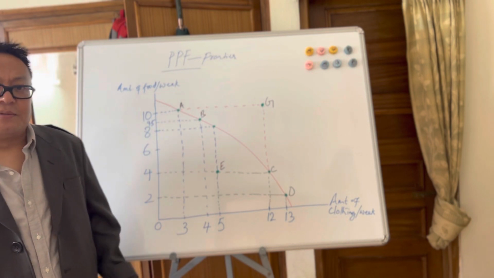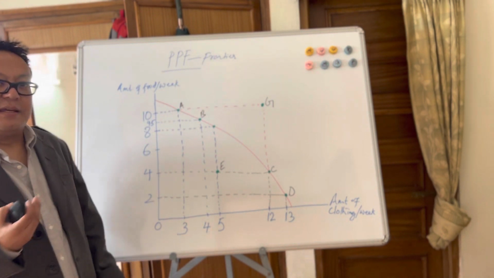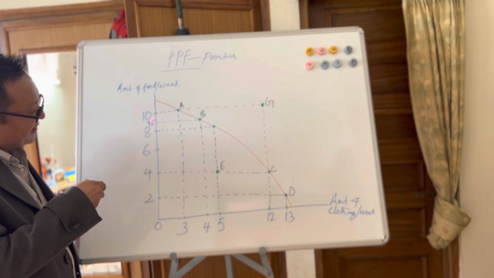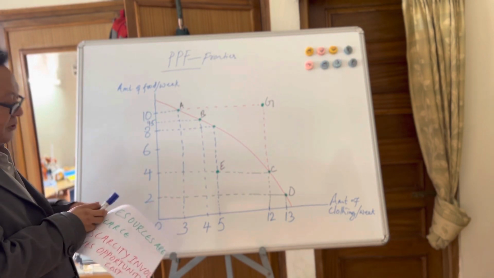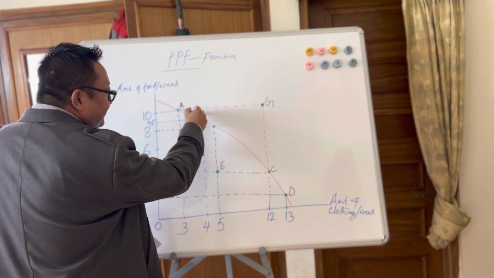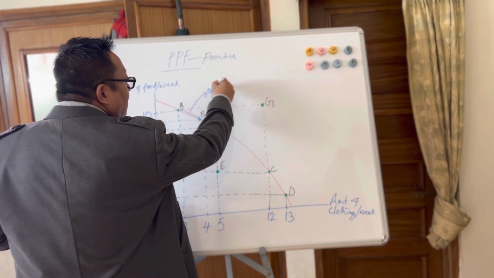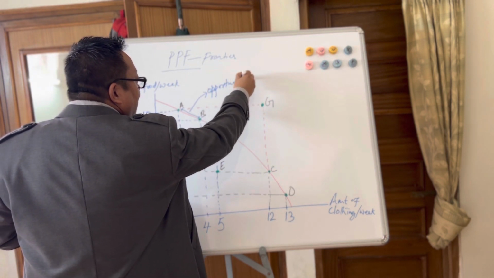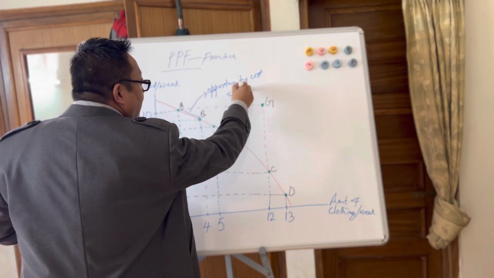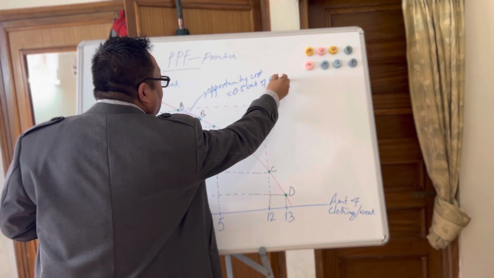First, let us understand something about trade-off. Trade-off means you are giving up something to gain something. For instance, to gain 1 unit of clothing, you are giving up this amount of food per week. So that means you are giving up this area. So this is called opportunity cost, which is equal to here 0.5 unit of food.